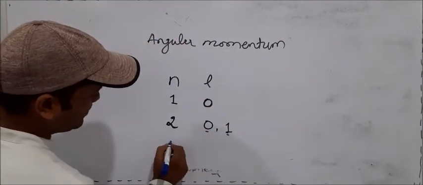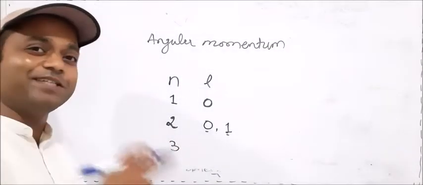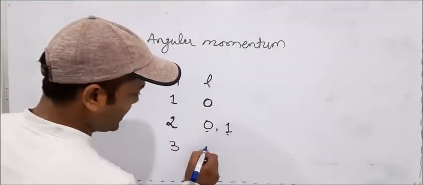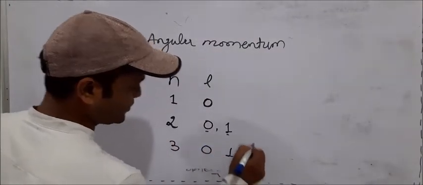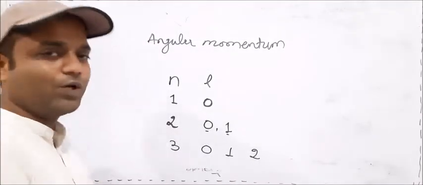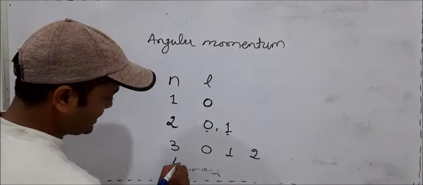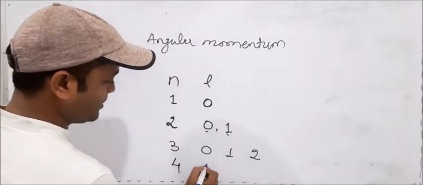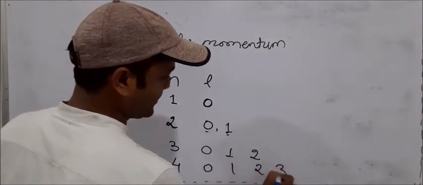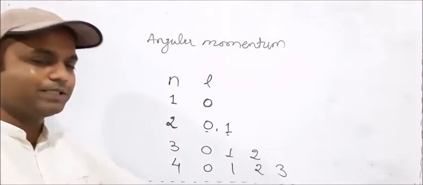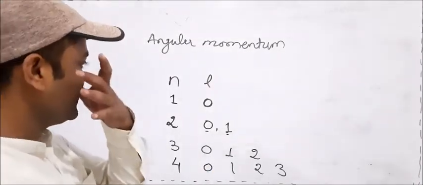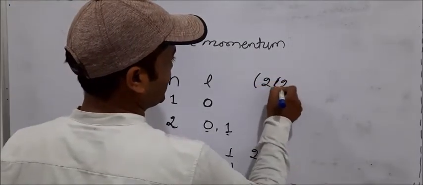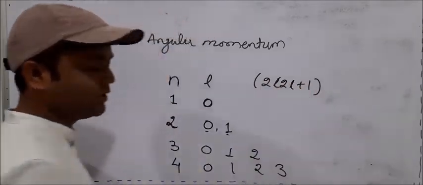Then principal quantum number 3: there are 3 azimuthal quantum numbers. Which ones? 0, 1, 2. Then principal quantum number 4: there are 4 azimuthal quantum numbers present in it. Which ones? 0, 1, 2, 3. These are the 4 azimuthal quantum numbers present there. Okay, so this is all about the azimuthal quantum number. The formula 2 into (2l plus 1) gives the maximum number of electrons present there.